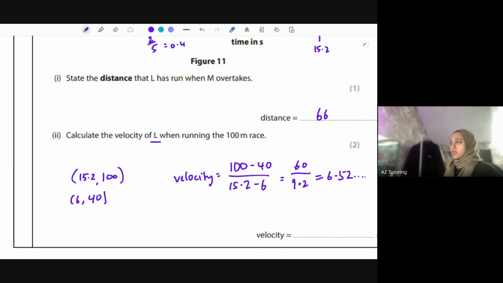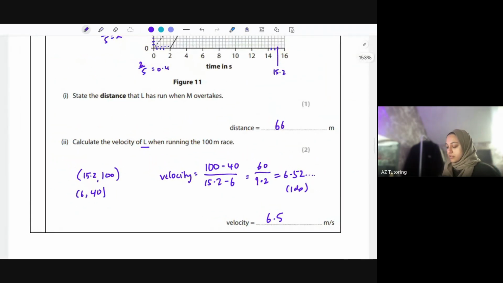I'm just going to round that to one decimal place, so 6.5 meters per second to 1 dp. So that's how you work it out. The mark scheme would have allowed answers between 6.5 and 6.7, so you've got a small leeway there as well.